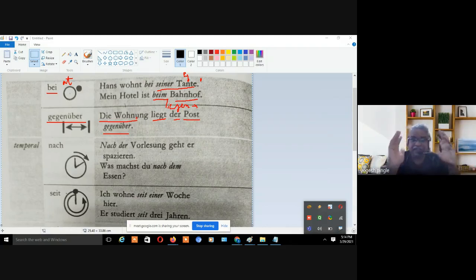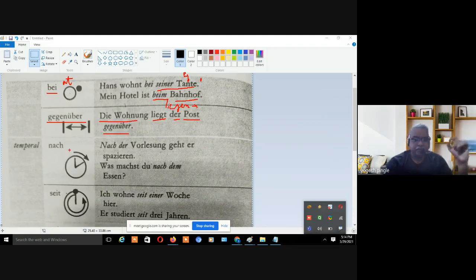Whatever prepositions examples we are reading, while reading the contents, while reading any kind of books or like that, we will come to know how they are going to be used. So this is important. Now you can look at this gegenüber, it is put at the end of the sentence. So that's why the sentence is like this: Die Wohnung liegt der Post gegenüber.